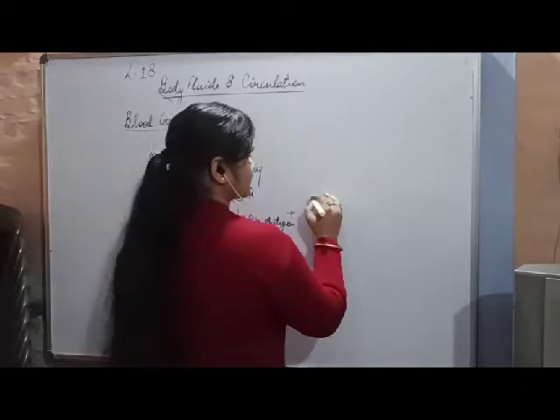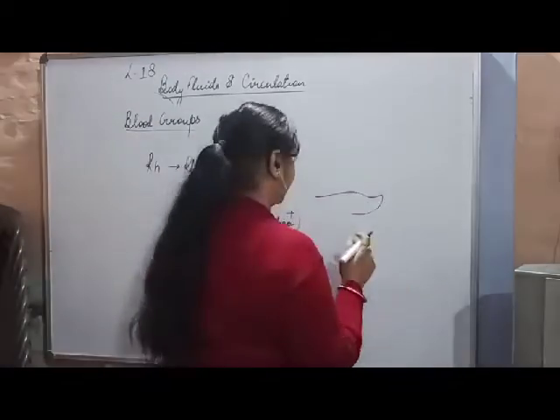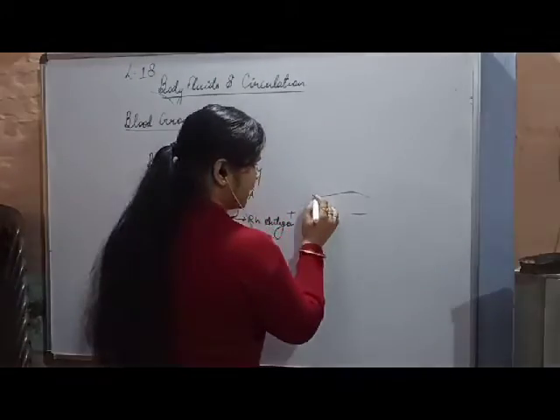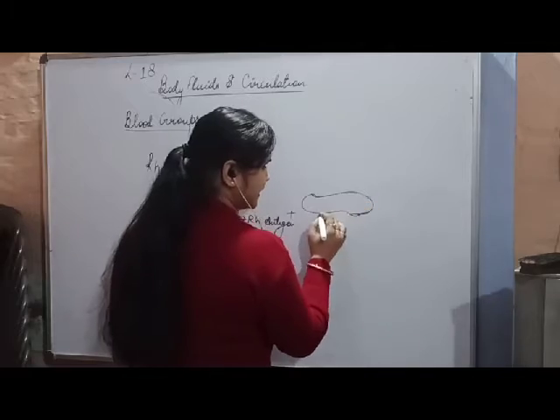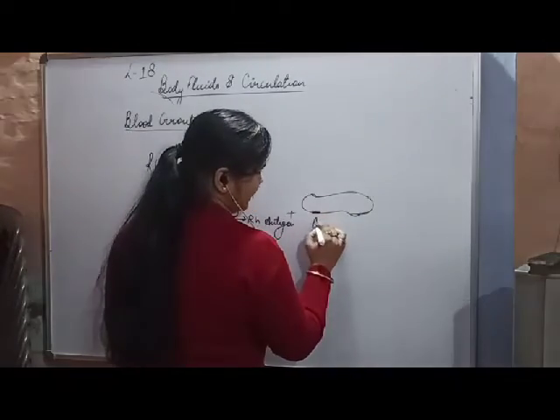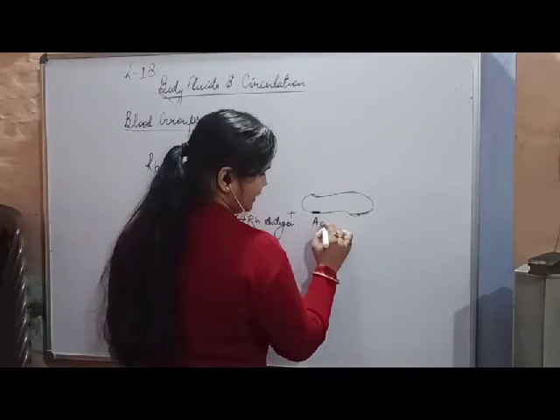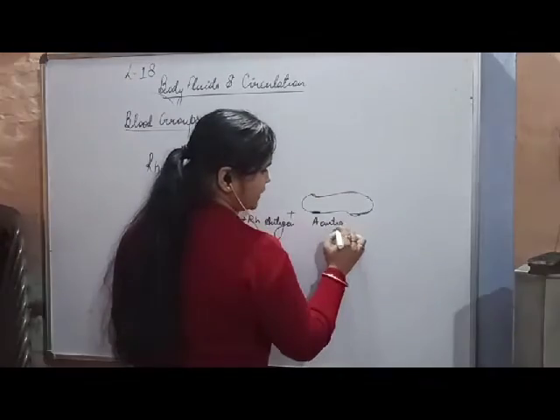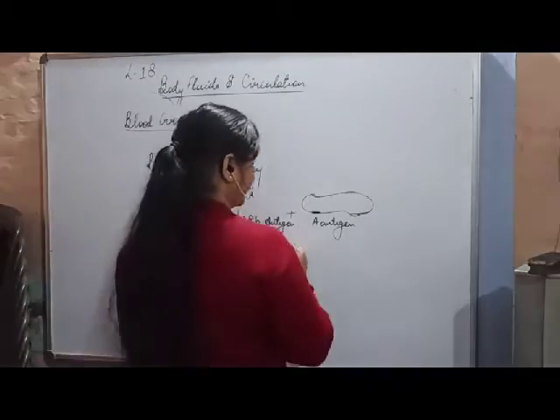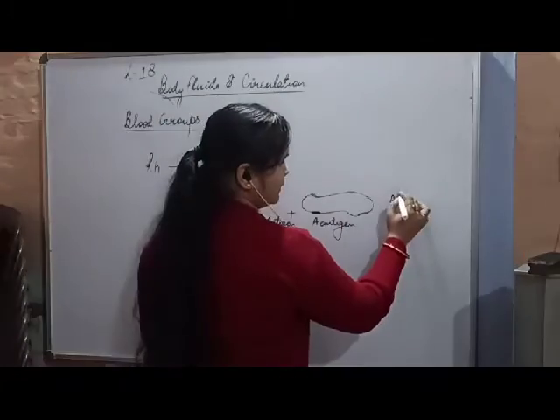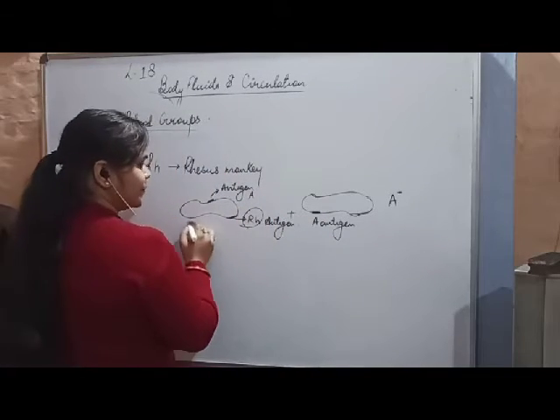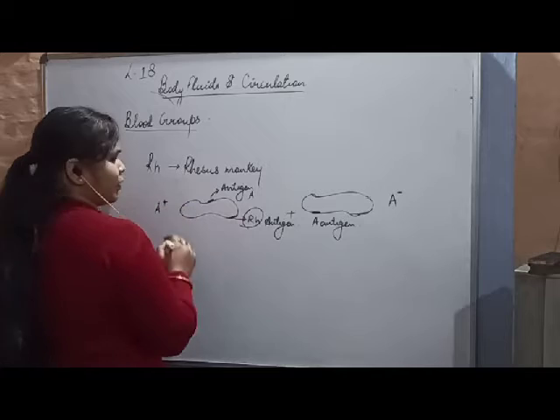And here is again the structure of an RBC, having only A antigen but not antigen RH, so in this case the blood group will be A negative, and in this case, as it is having the RH factor, the blood group will be A positive.